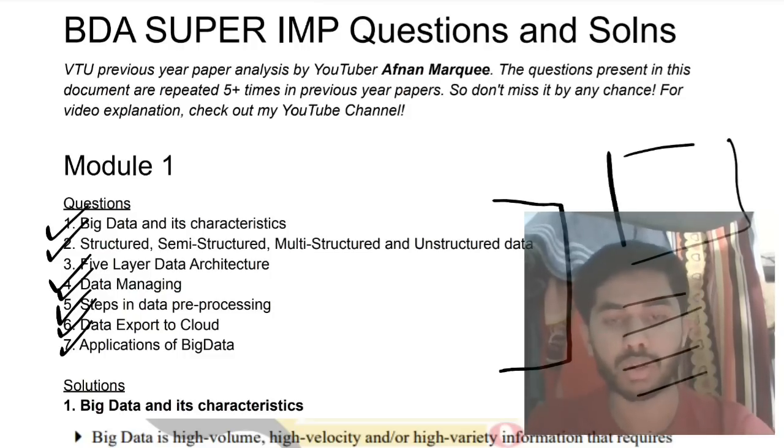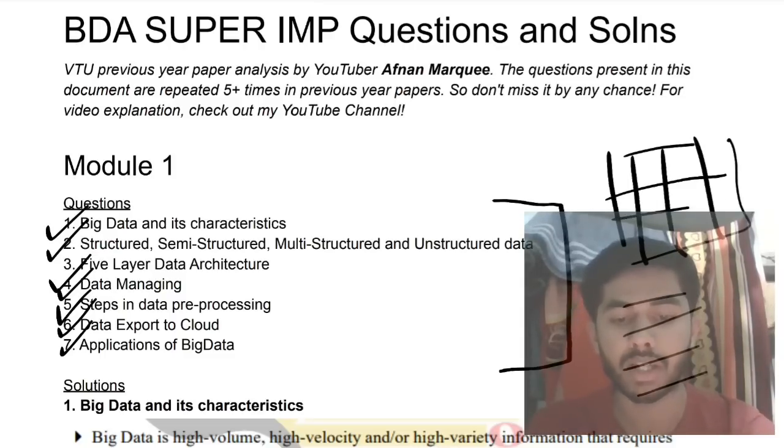So I'll be telling you what you need to do to remember the key points and make the architectures in a simple format. The architectures are in a very complex format, you need to remember them in a very simple format. Okay, and using that you will be able to get nice marks in module 1 as well.